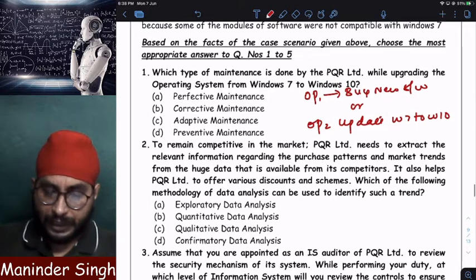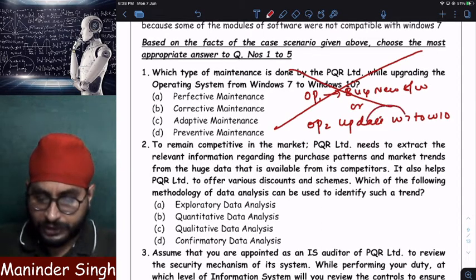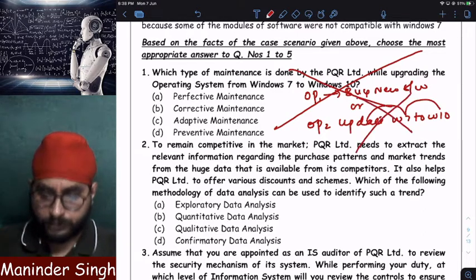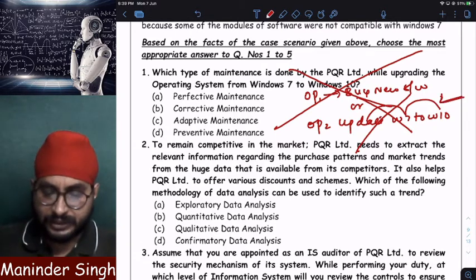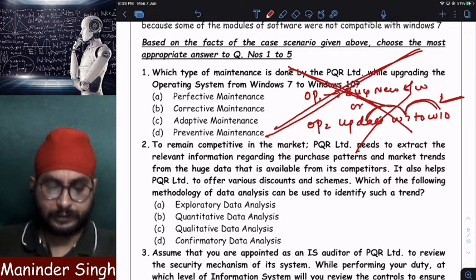What am I doing? Am I buying a new software? No. The existing operating system, I am changing from Windows 7 to Windows 10. Why? Because my software does not support Windows 7. My software supports only Windows 10. So rather than changing the complete software, I am just updating Windows 7 to Windows 10.